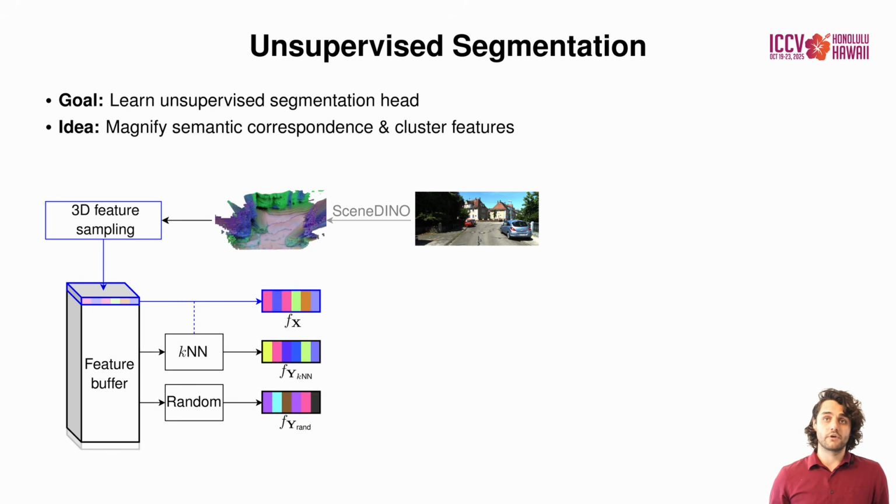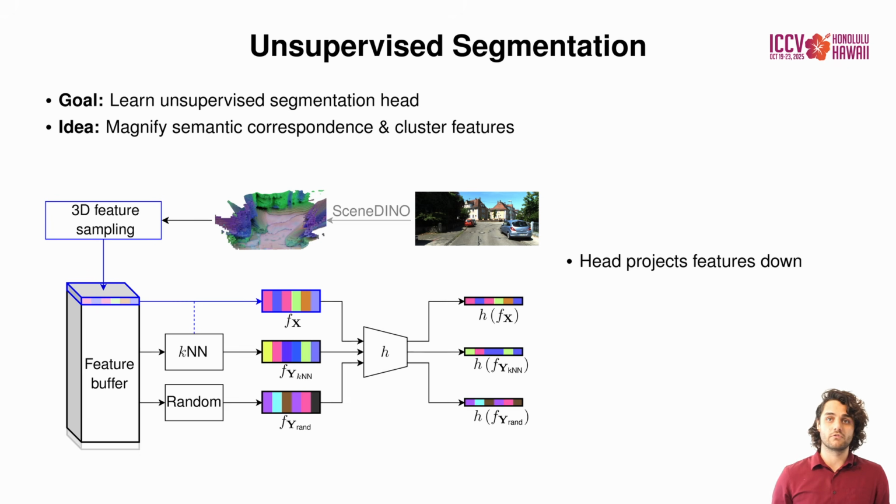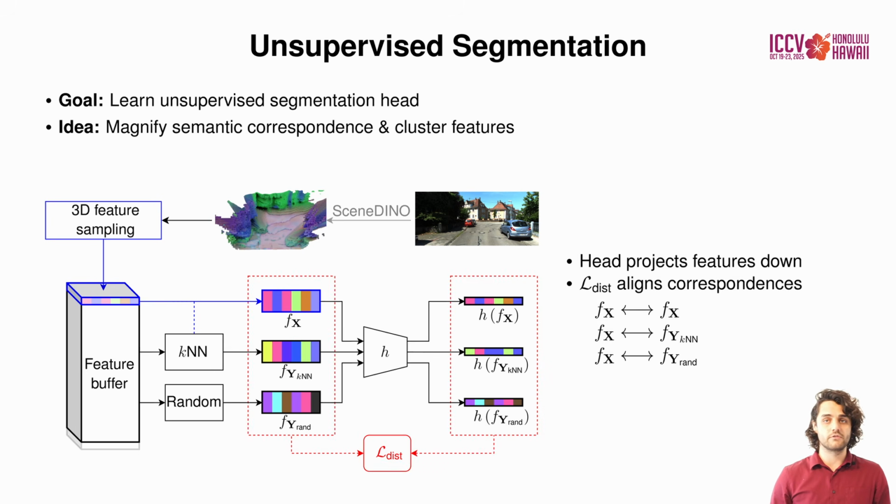Alongside the features of the current scene, we obtain KNN features and randomly sample past scenes from a feature buffer, ensuring positive and negative feature correspondences. These features are fed into the segmentation head, reducing the feature dimensionality. The segmentation head is then trained to distill the feature correspondences, using the high-dimensional feature as guidance. Finally, we cluster the distilled feature space using mini-batch k-means.